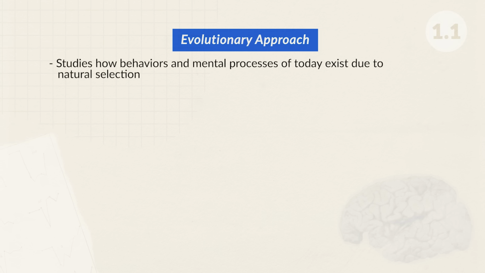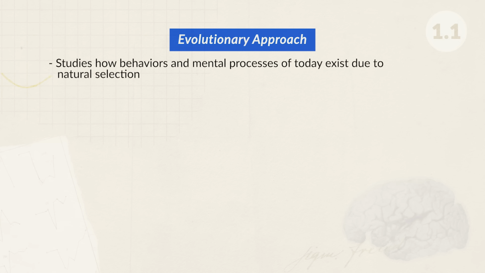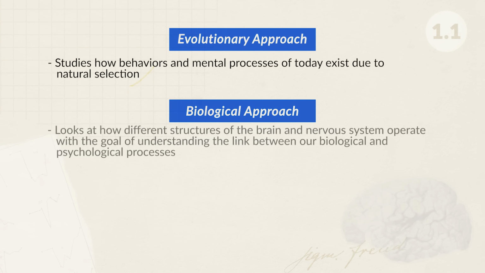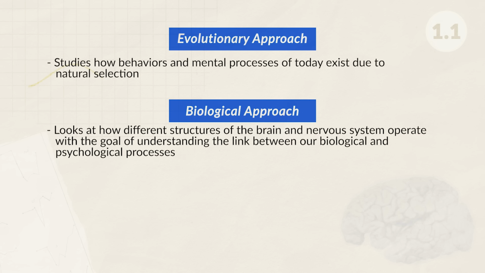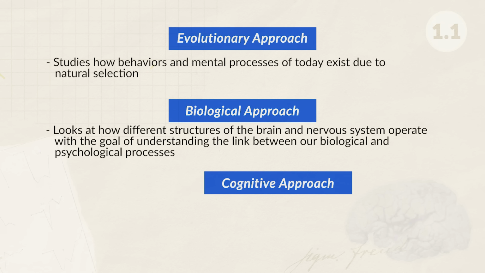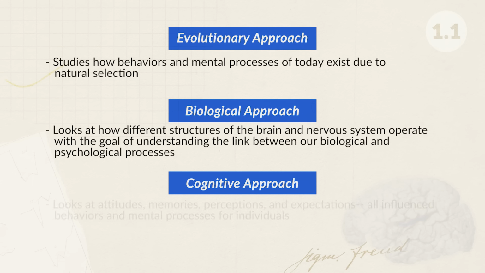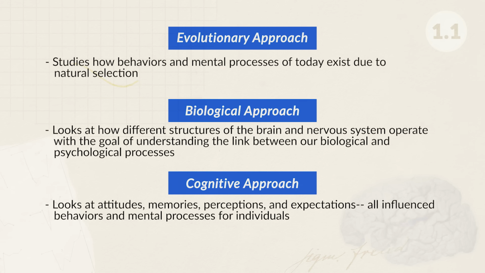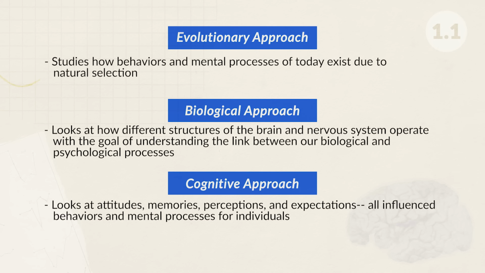Then we also have different approaches, starting with the evolutionary approach. This studies how behaviors and mental processes of today exist due to natural selection. The biological approach looks at how different structures of the brain and nervous system operate, with the goal of understanding the link between our biological and psychological processes. Lastly, we have the cognitive approach, which looks at attitudes, memories, perceptions, and expectations. All influence behaviors and mental processes for individuals.